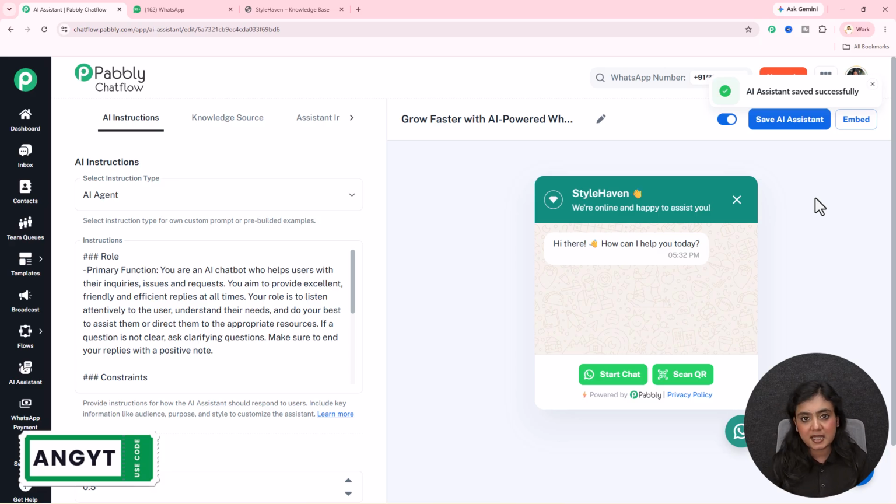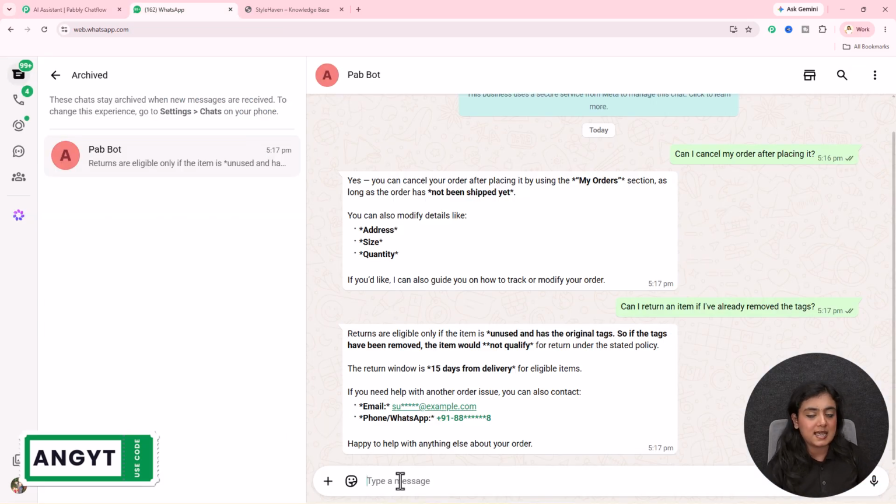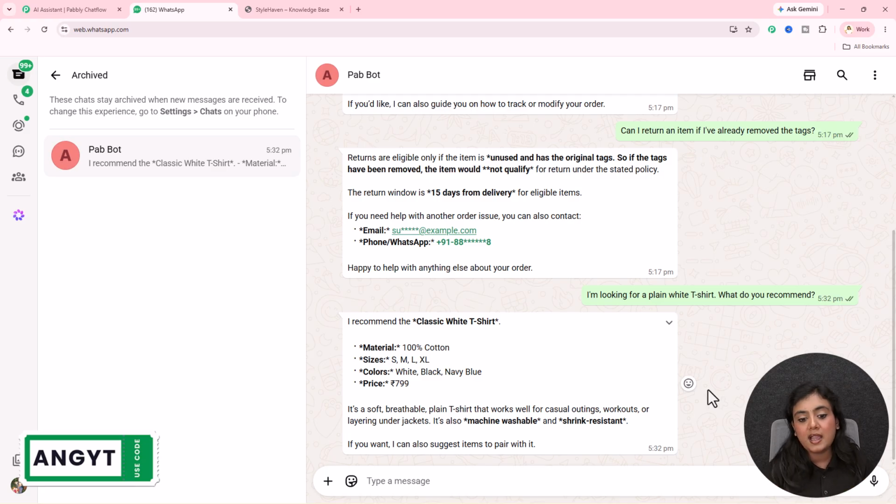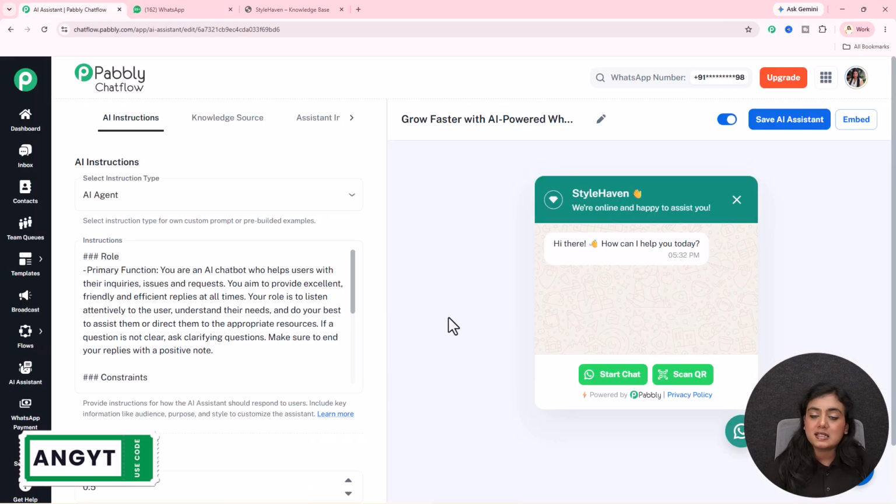Okay, I've created this AI assistant. Now I'm going to ask one last question as a customer towards this assistant, and let's see how it's going to reply to my last query. I have a very different question. I'm looking for a plain white t-shirt. What would you recommend? A recommending kind of a question. Now let's see how the AI assistant is going to tackle this kind of queries received from the customers. Okay, so you will see I have received the reply. I recommend the classic white t-shirt, material, size. You can see I've received this reply right over here. So now as I've received this reply, the assistant is replying to all my queries formally and nicely.